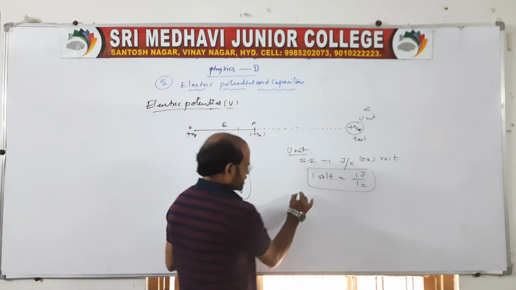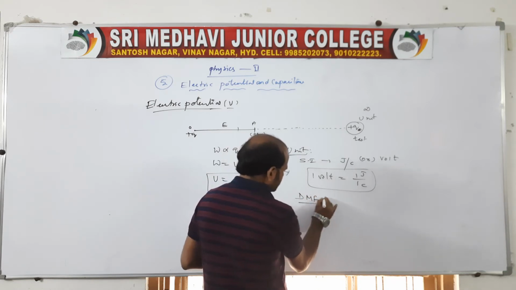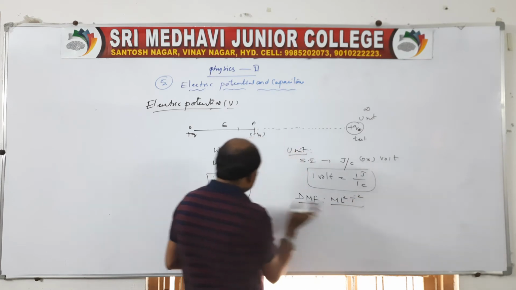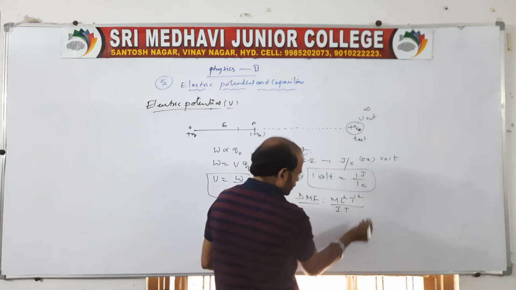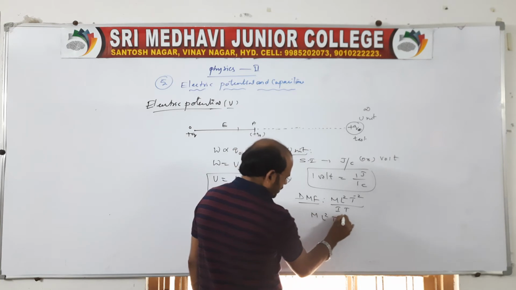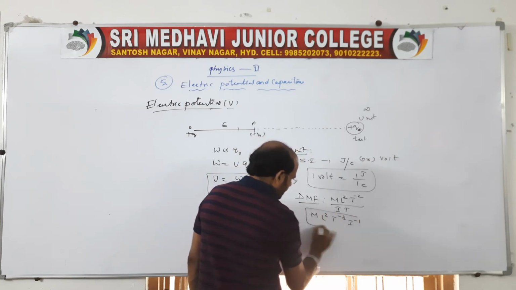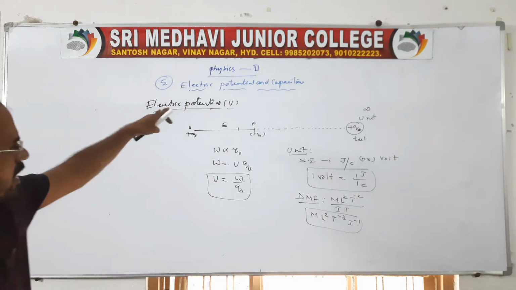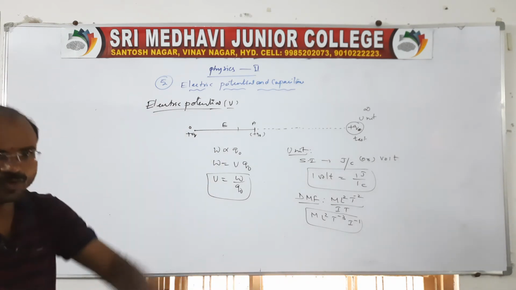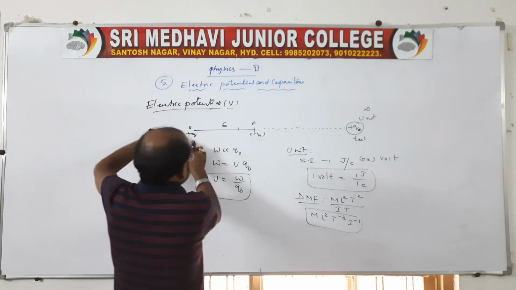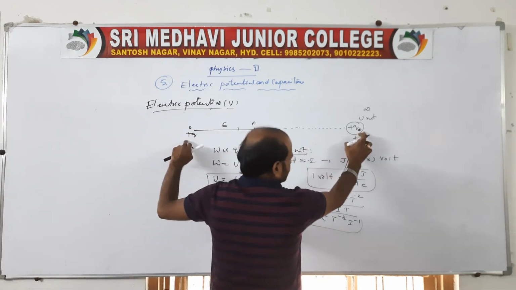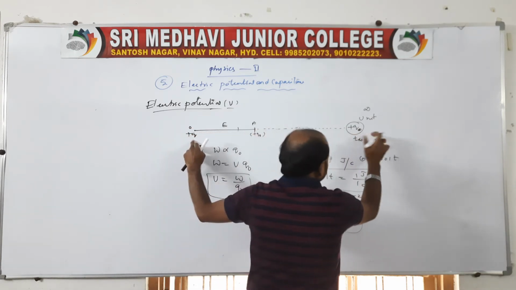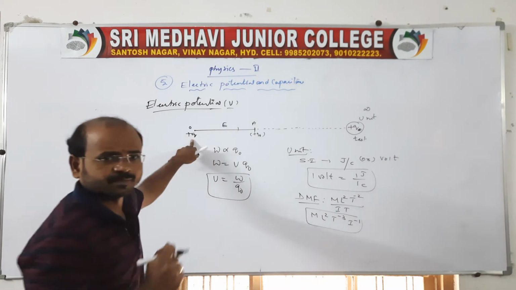Now coming to the dimensional formula, which is important here. Work done we know is M L squared T power minus 2, and Q naught is a charge, I into T. Therefore the dimensional formula for electric potential is M L squared T power minus 3 I power minus 1. And of course, I told you, at infinity due to this charge, due to this plus Q charge, is there any potential? No. Remember that.